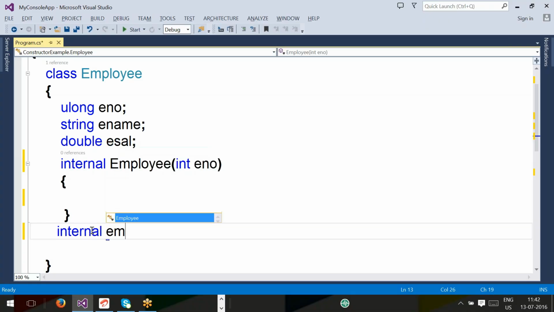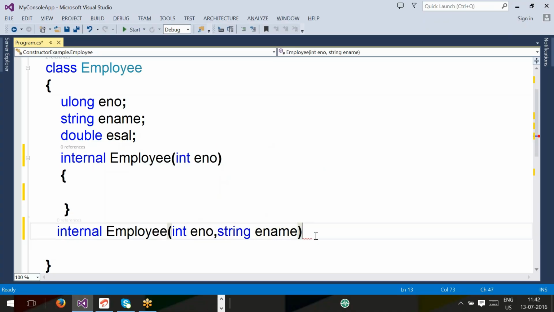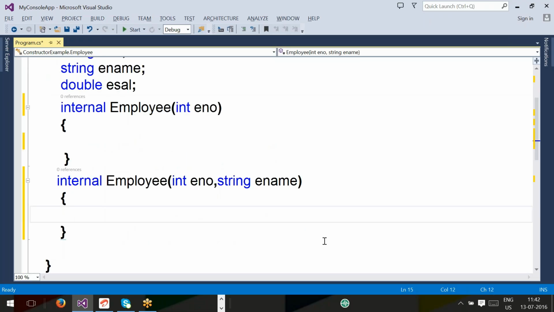Employee(int eno), and Employee(int eno, String ename). My question is, in total how many constructors are there? Two constructors. The first constructor has one parameter, and the second constructor has two parameters.